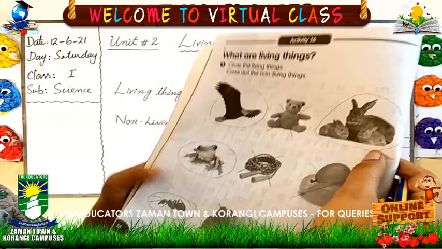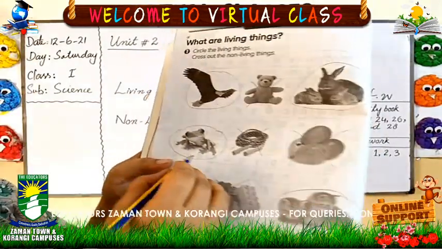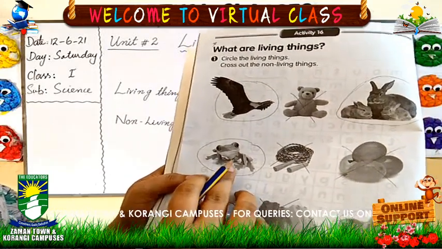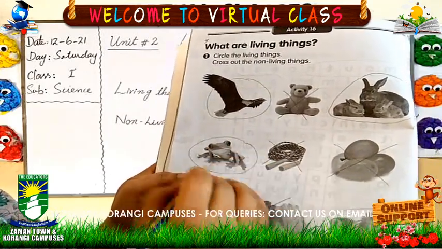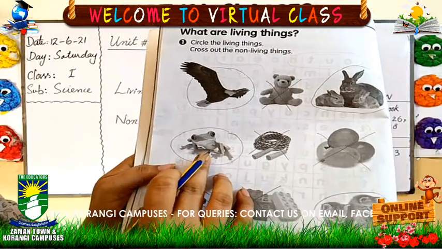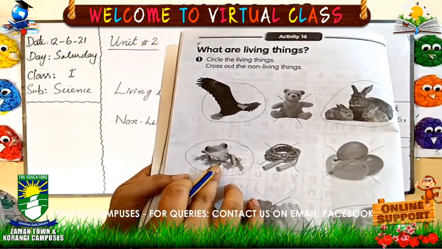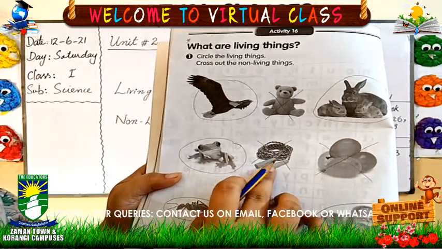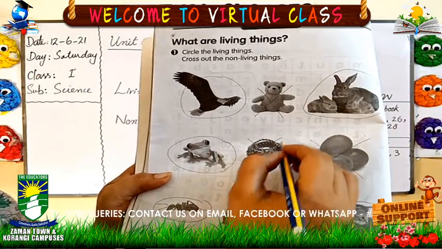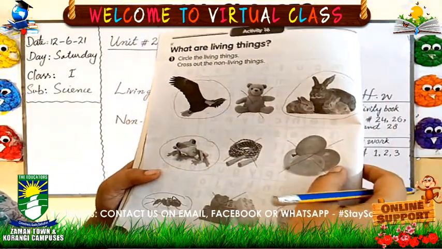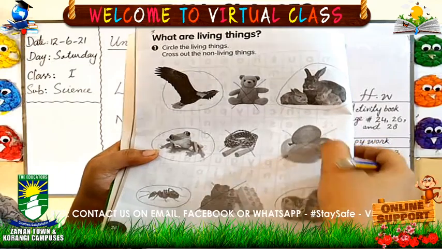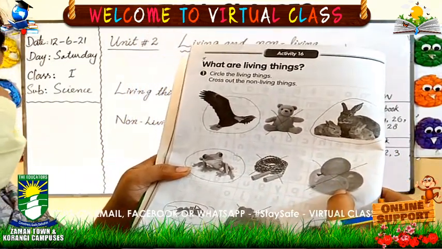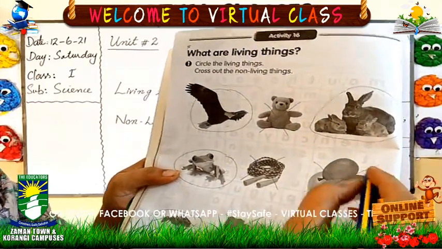Have you done? Come on to the next picture, you can see here a frog. Is the frog living or non-living? Frog is living. So you will make a circle on the frog just like this. Have you made the circle with your pencil? Done. You can see here a skipping rope. It's living or non-living? Non-living. So you can do a cross here. Next picture, you can see some balloons. Balloons are living or non-living? Non-living. So you will do a cross here.